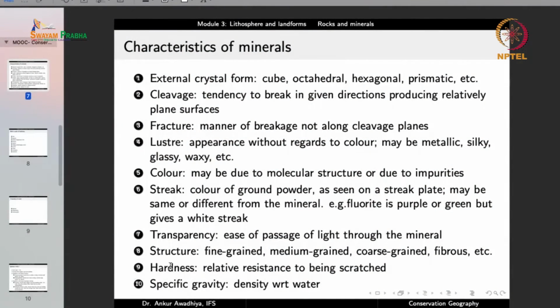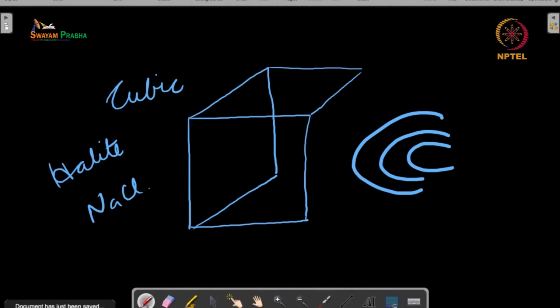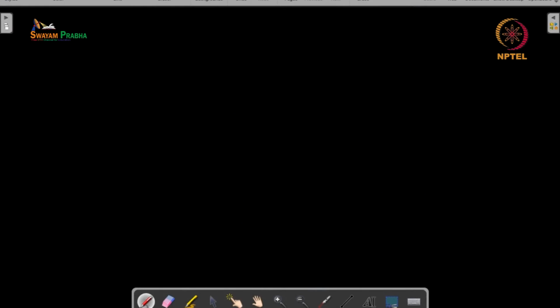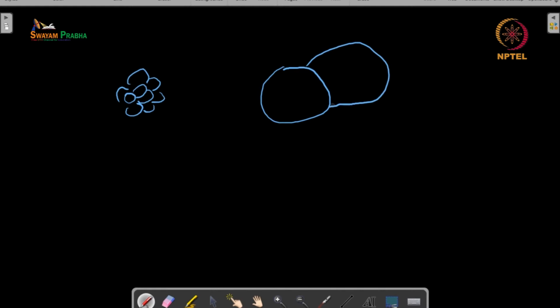Structure. Is the mineral fine grained, medium grained, coarse grained, fibrous, and so on? Now structure is typically looked at under a microscope, and it is possible that when you look at the mineral under the microscope, you have very small grains inside the mineral, or it is possible that you have very large sized grains.